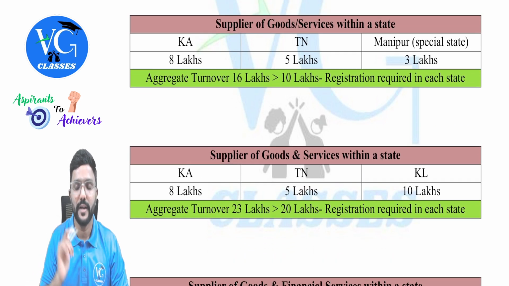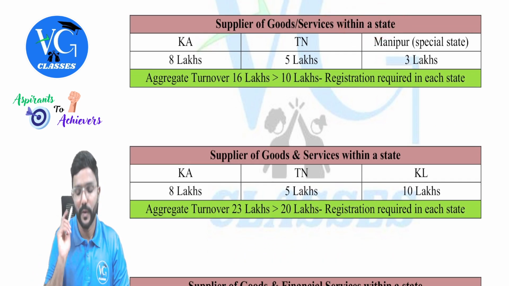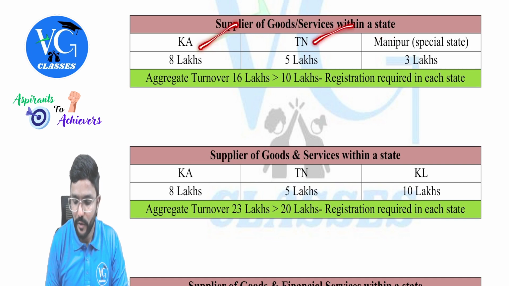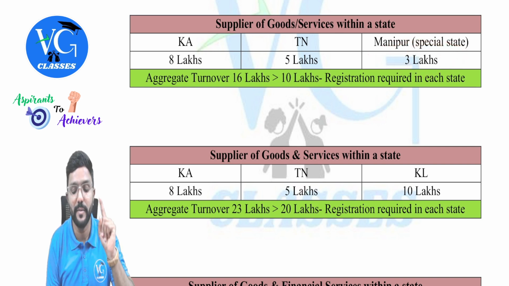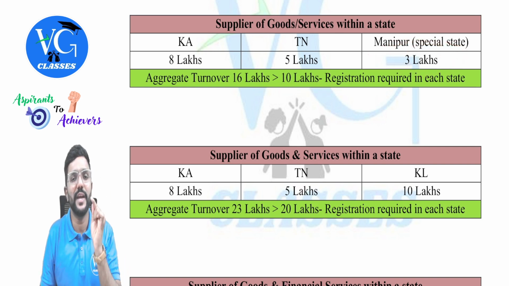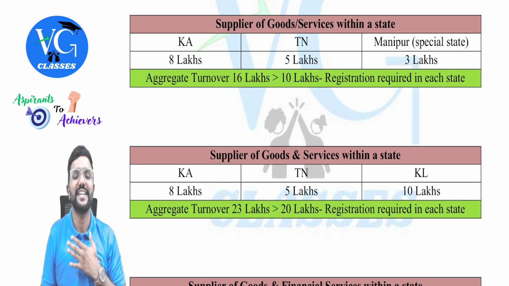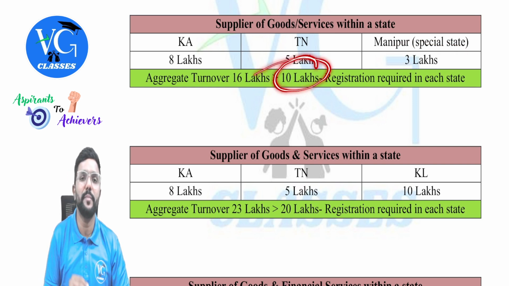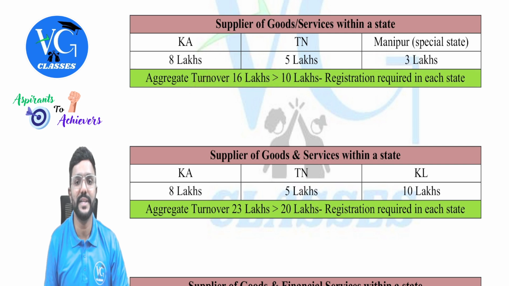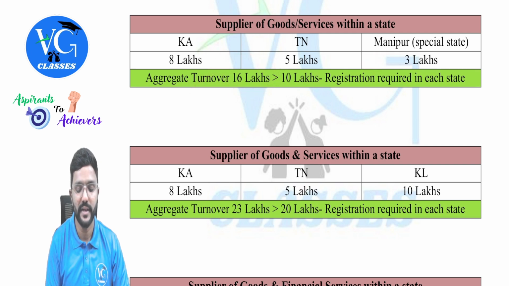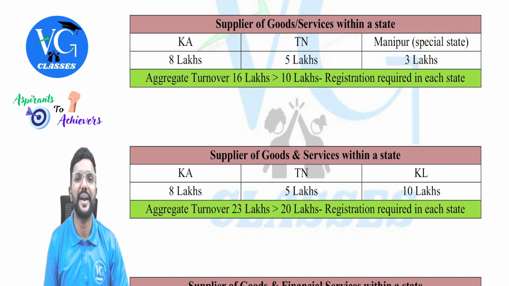Now, supplier of goods or services within the state. Karnataka, Tamil Nadu, Manipur, one of the special states. What is the limit applicable for me? 10 lakh. Even if I am operating in one special state, a lower limit of 10 lakh will be applicable for me. So my threshold limit applicable for registration is 10 lakh. Check the aggregate turnover, which is 16 lakh. So 16 is more than 10 lakh. I should get registered in Karnataka, Tamil Nadu, as well as Manipur, guys.